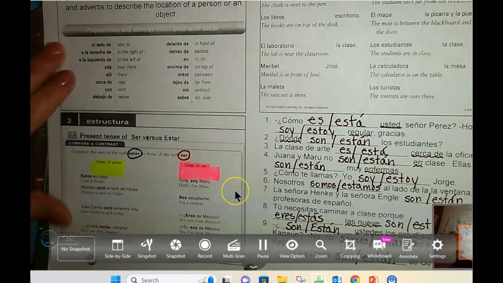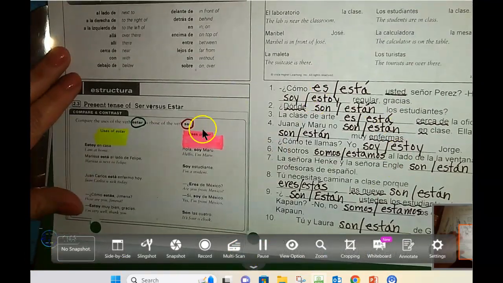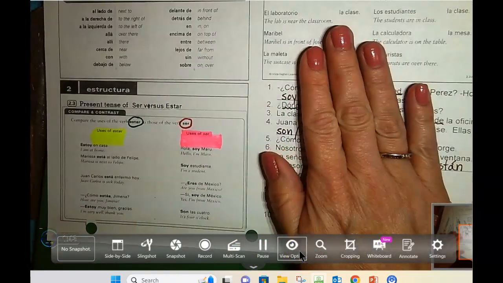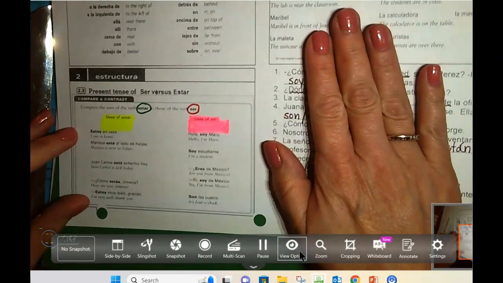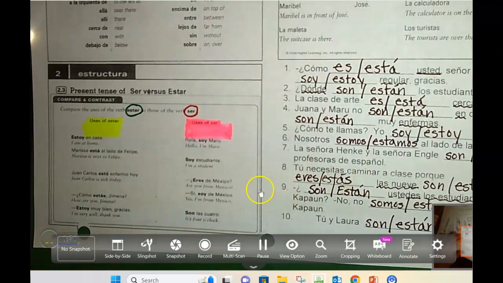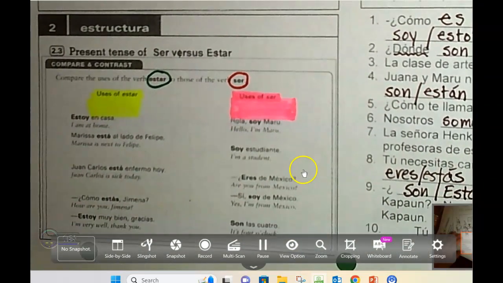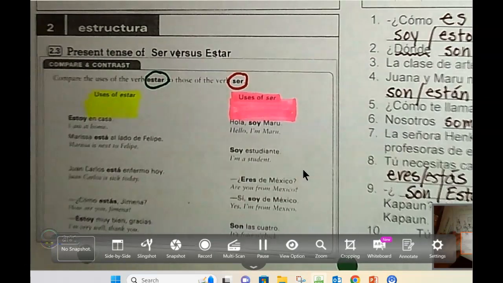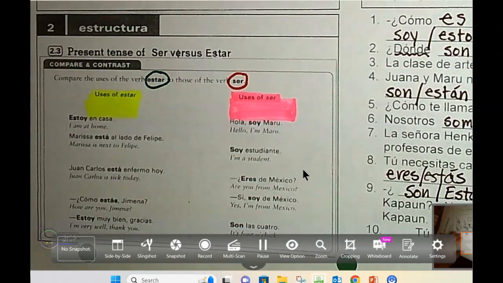Okay, so now on this back side, we're going to come down here. Don't worry about all the writing I've done over here. That's just to help the notes go faster. We're going to go right here. Ser versus estar. Remember, both of these verbs mean to be. So if they both mean to be, how am I going to know when I'm going to use each? Do I just pick whichever one I want? No, we're going to have rules.